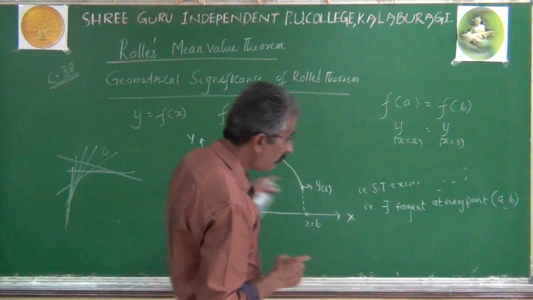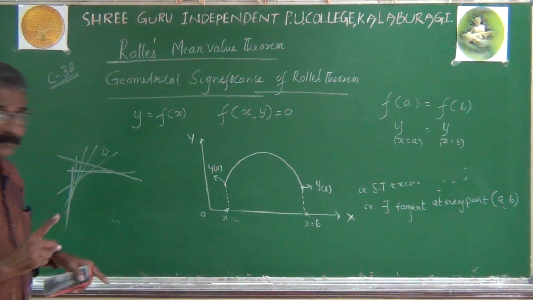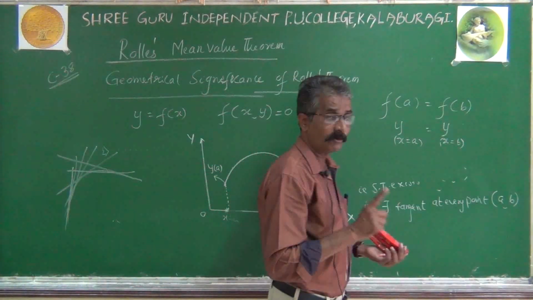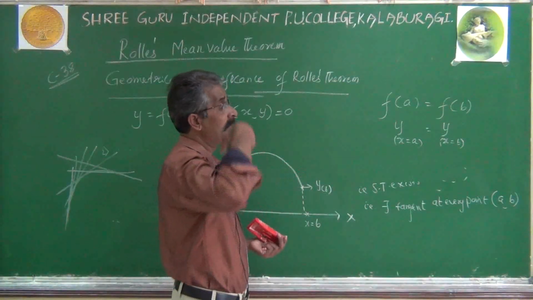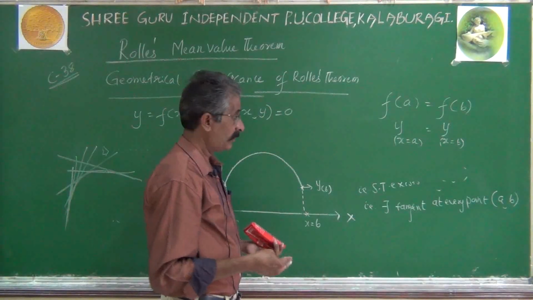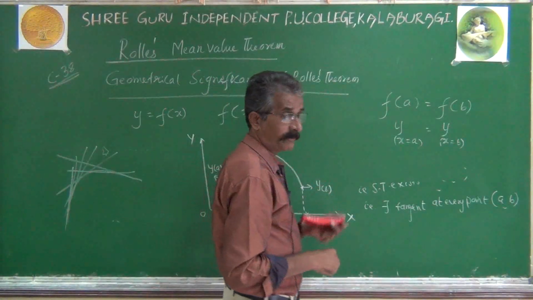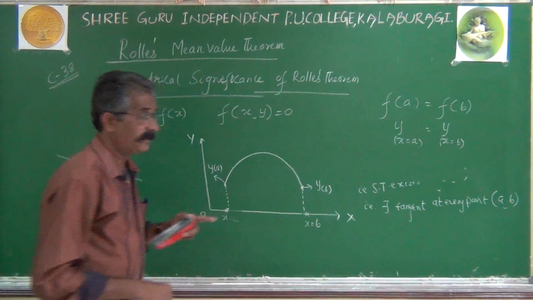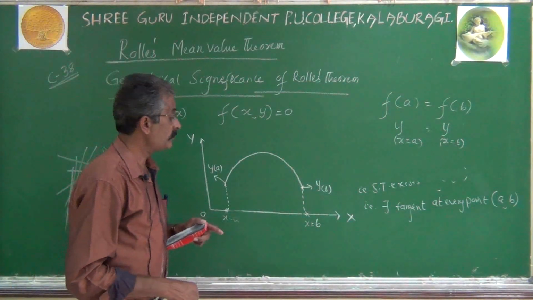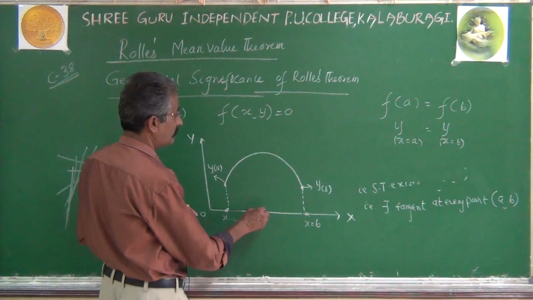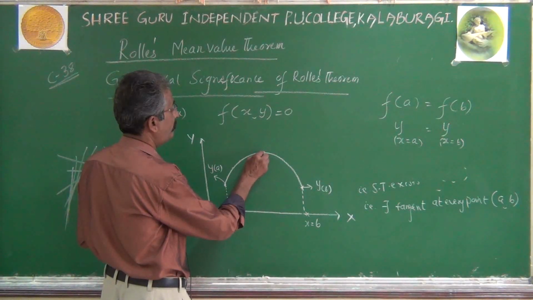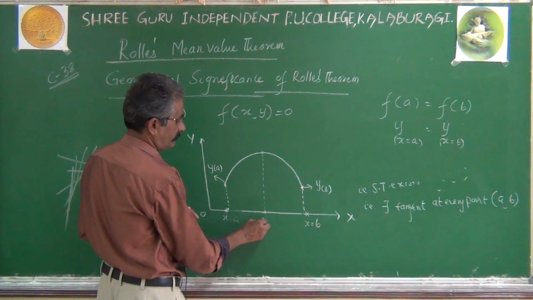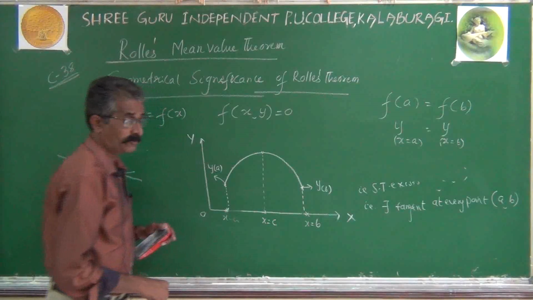And among all these tangents, there is at least one tangent. That's what the last result of Rolle's theorem says: there exists at least one value of x, say x equal to c, at which f dash of c will be 0. Obviously c is in between a and b. So this is the point x equal to c.